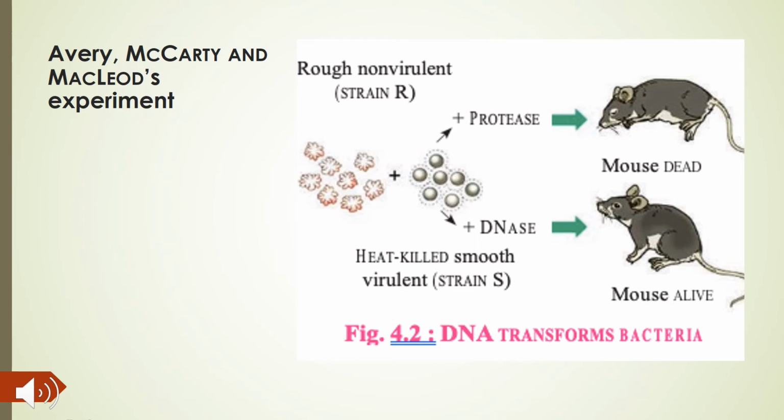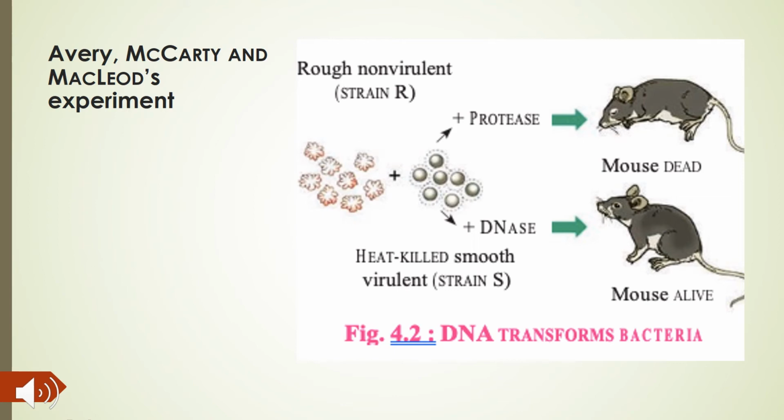They purified DNA, RNA, proteins and other materials from the cell-free extract of S cells, that is the S strain, and mixed them with heat-killed S strains and R. If you can see in the diagram, there are two strains. One is the R, that is the rough, non-virulent, and second is the heat-killed S strain.